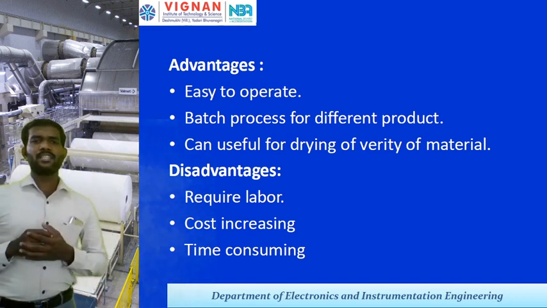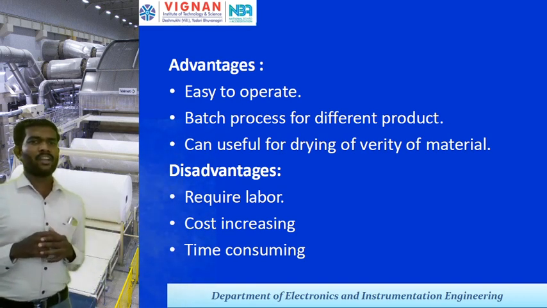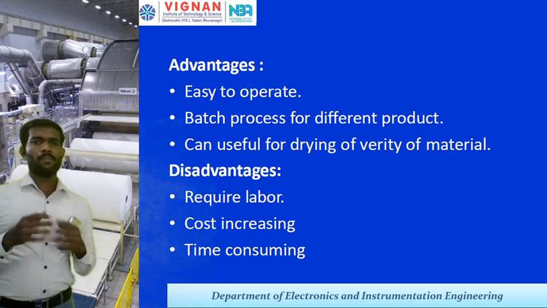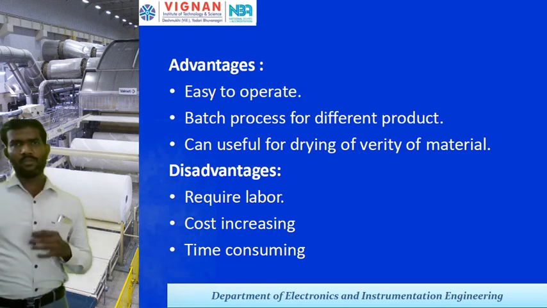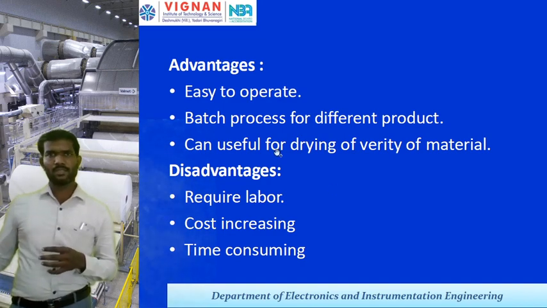Coming to the disadvantages, it requires labor, and the cost increases step by step. It is a time consuming process.